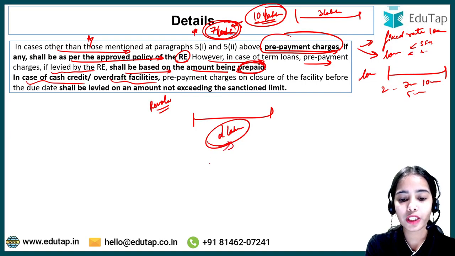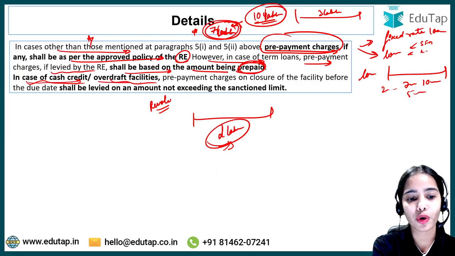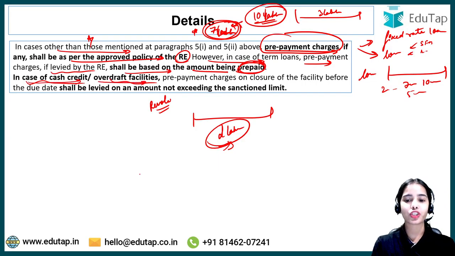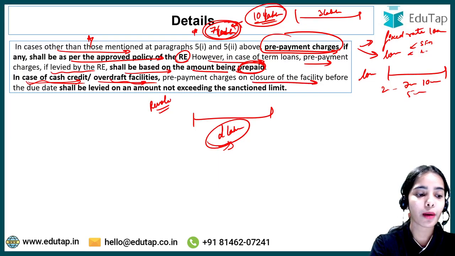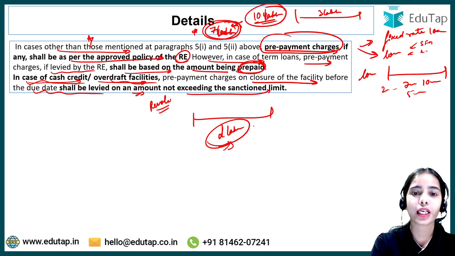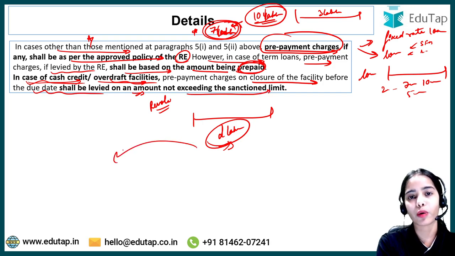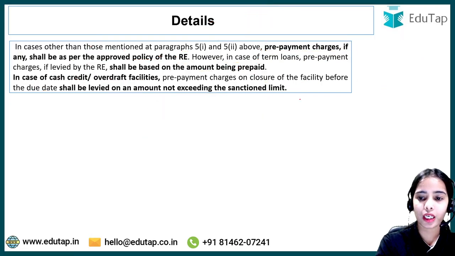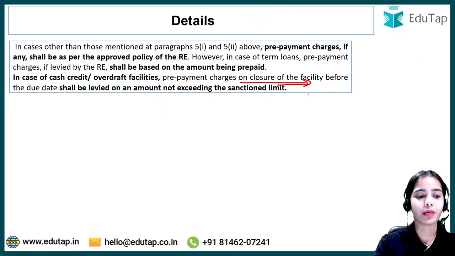In this case, the prepayment charges on closure of the facility before the due date shall be levied on an amount not exceeding the sanctioned limit, that is the amount that is provided to you. Only on that amount can the prepayment charges be levied in case you are closing the facility before the due date.